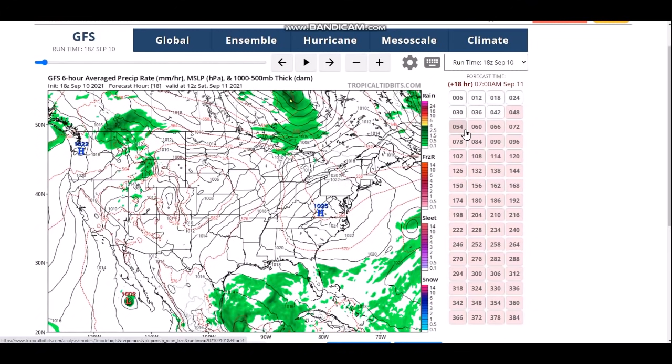Notice that we start off by looking at the GFS model. So this is a really good model, Global Forecasting System, that's what it stands for.